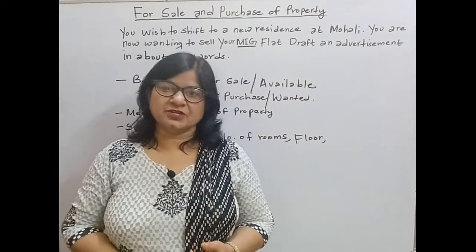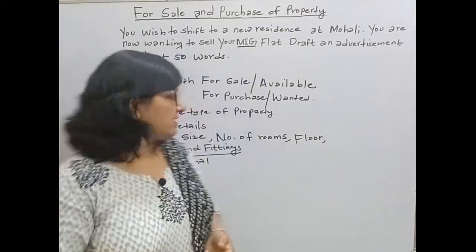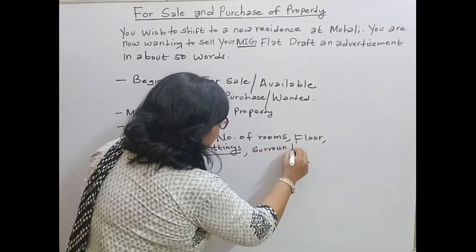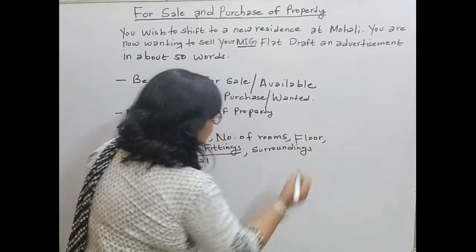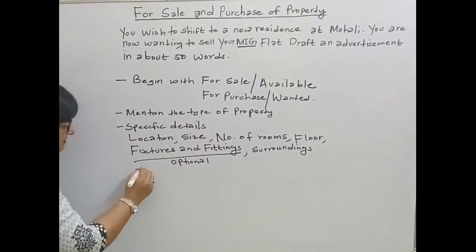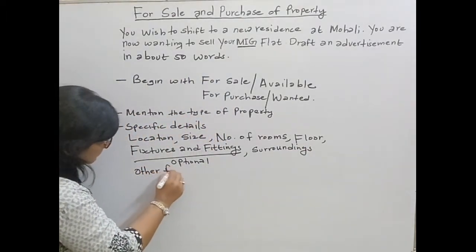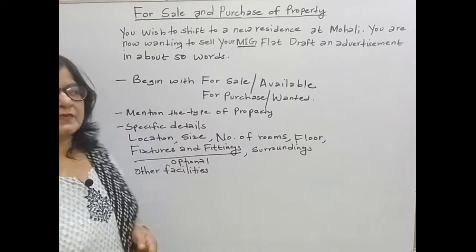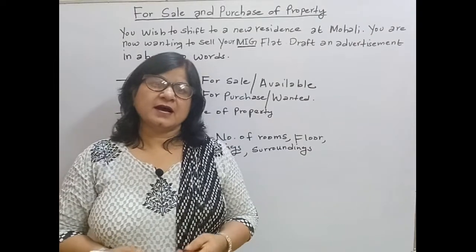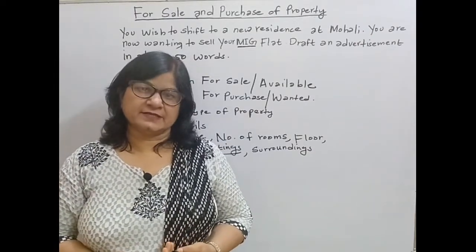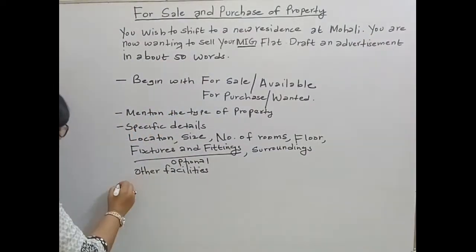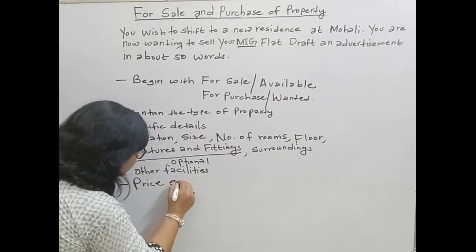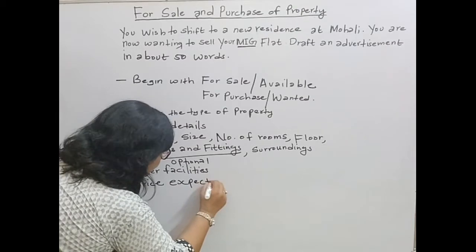Then you can mention the surroundings or other facilities. And after this you can give the price. If you are mentioning the price, you have to write expected.